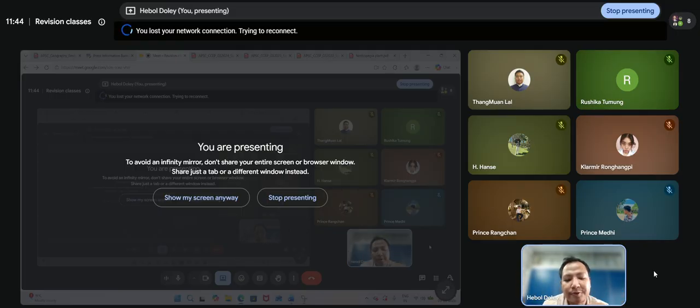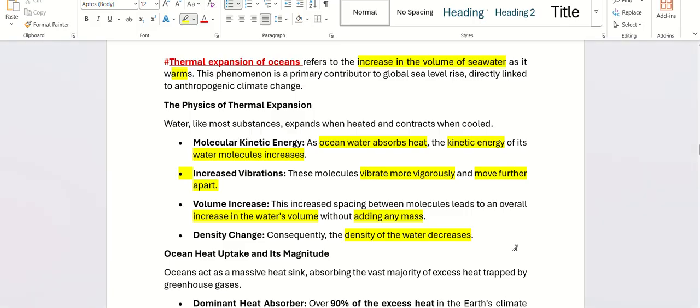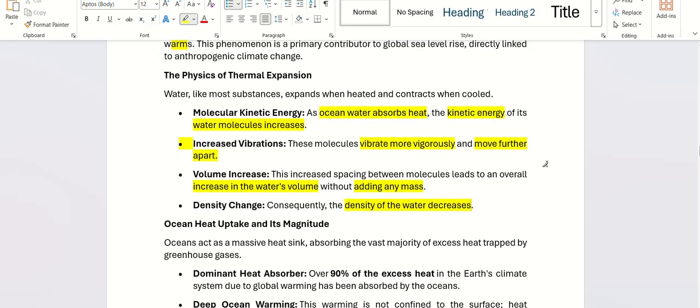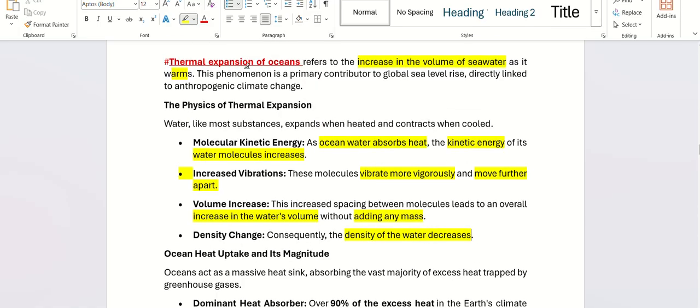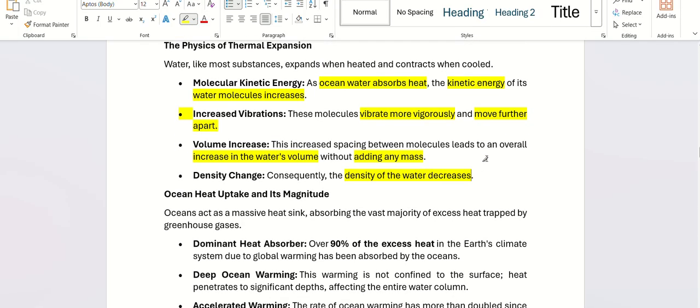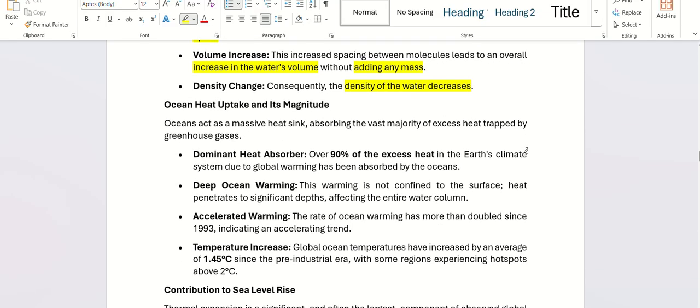If you have observed, when you boil some water you'll come to know what happens to the water. It looks like it is becoming more. So that's what happens at the ocean level. When heat is absorbed, the water molecules vibrate and it leads to an increase in the water's volume. That is called thermal expansion of oceans.